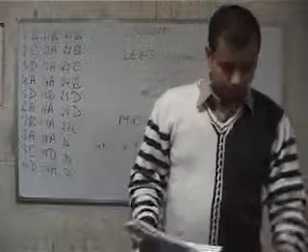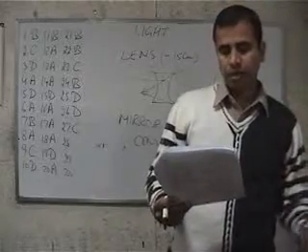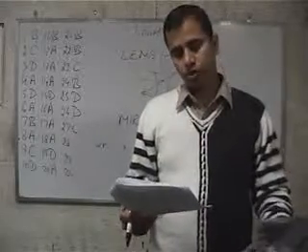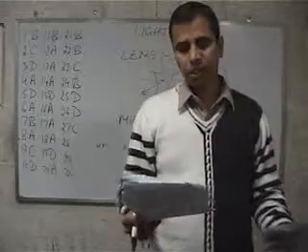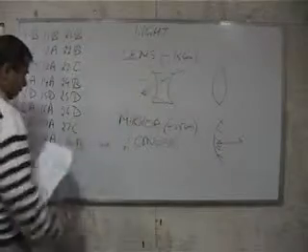Question number 28. From the diagram given that PQ is a plane mirror, which is the normal ray? Normal is always perpendicular. So just by looking at the diagram, you can say BX is the normal ray. That means option B is correct.